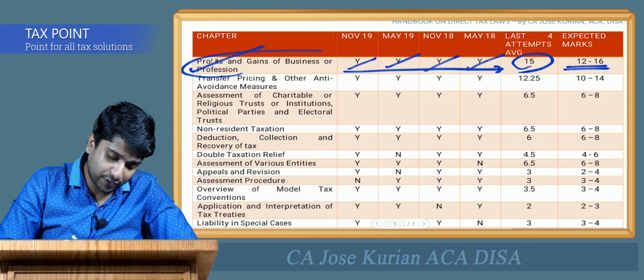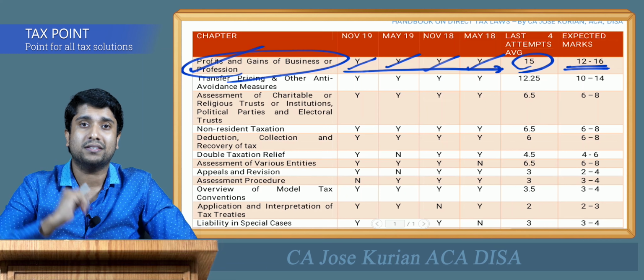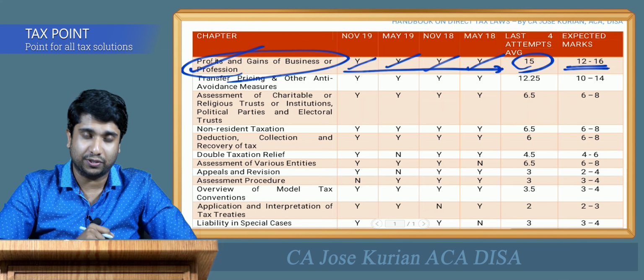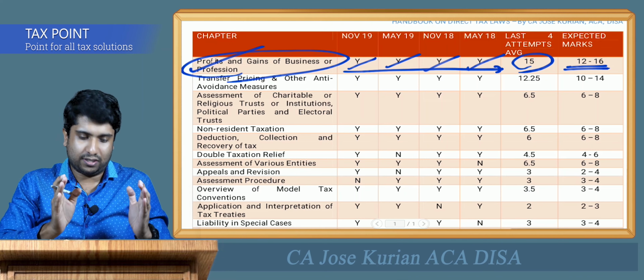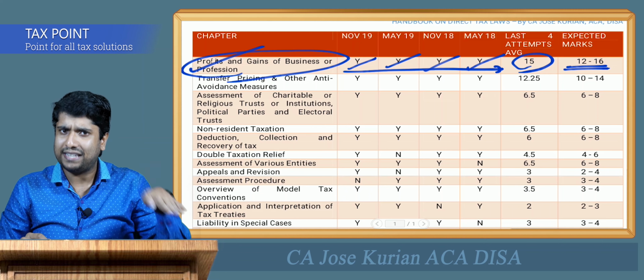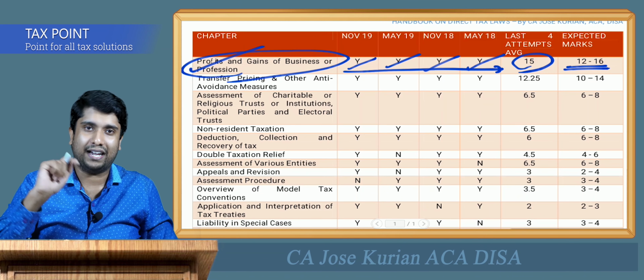Even though I've written profits or gains from business or profession, you can expect some basic adjustments from capital gains, IFRS, ICDS and Chapter 6A deductions. The majority of the marks or adjustments will be from profits and gains from business or profession, and there will be some basic adjustments from capital gains, IFRS, Chapter 6A as well as ICDS.